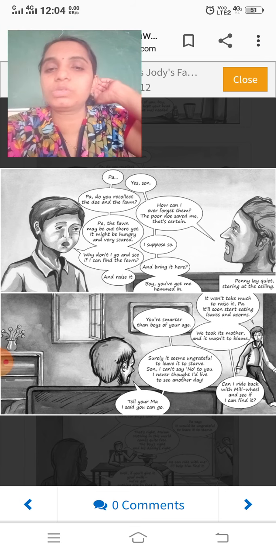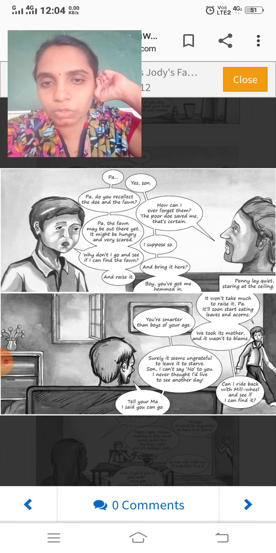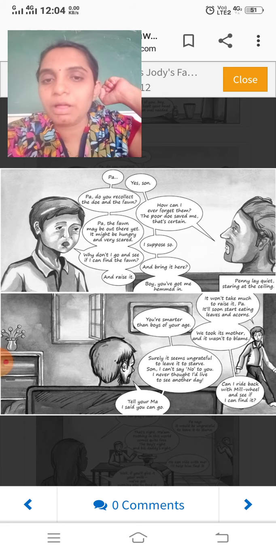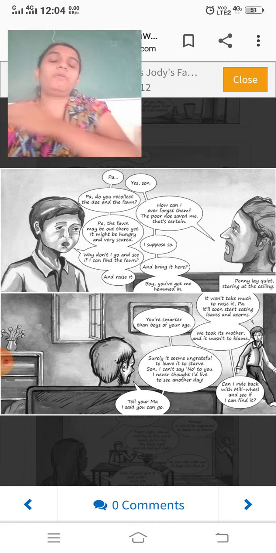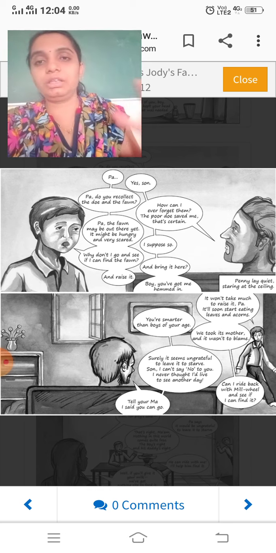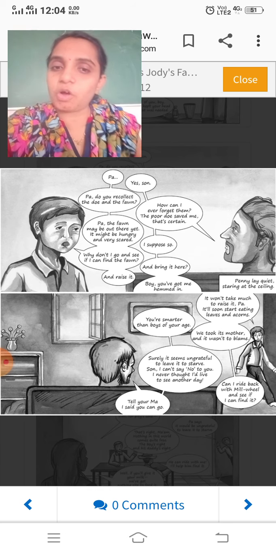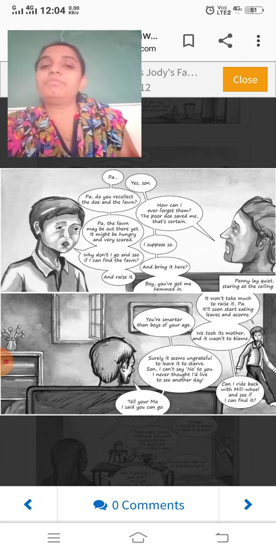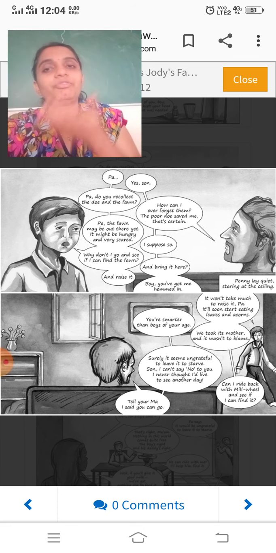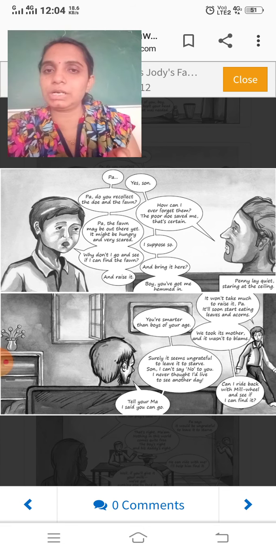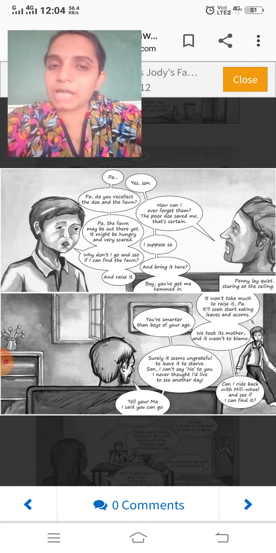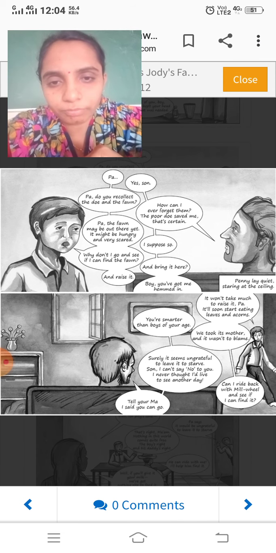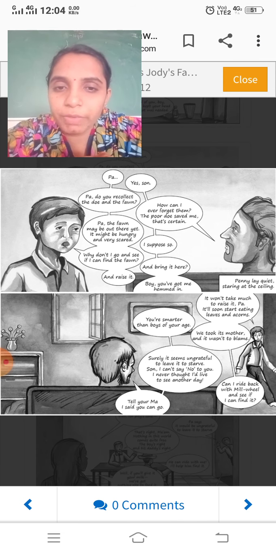And father is saying, oh, suppose I also think that. Why don't I go and see if I can find the fawn and raise it? Papa, why can't I go in the jungle, find the fawn, and bring it home and raise it? Because in the jungle, the fawn is alone and scared. The fawn's mother died to save you. And bring it here. Boy, you have got me hemmed in.